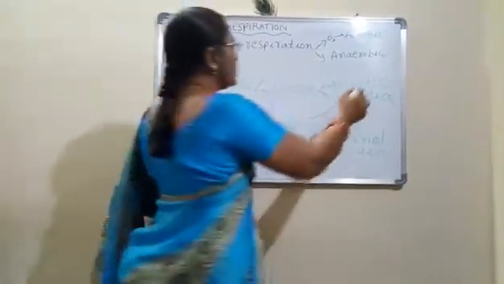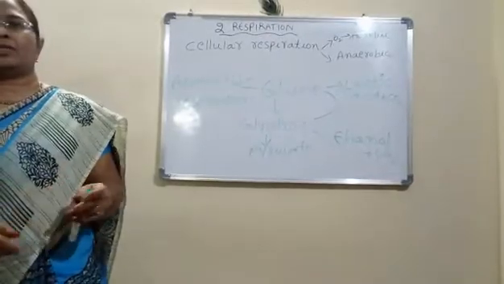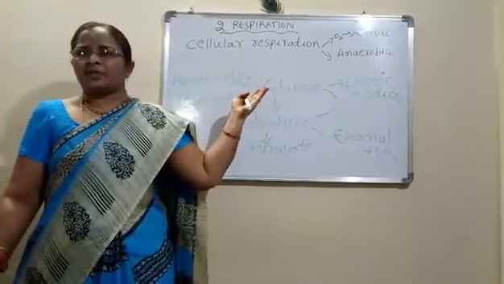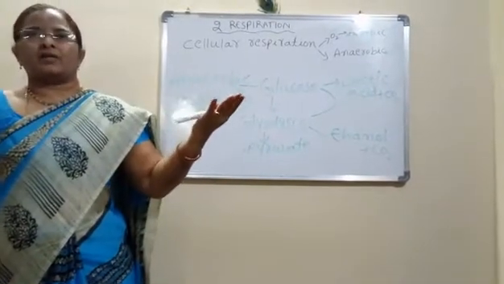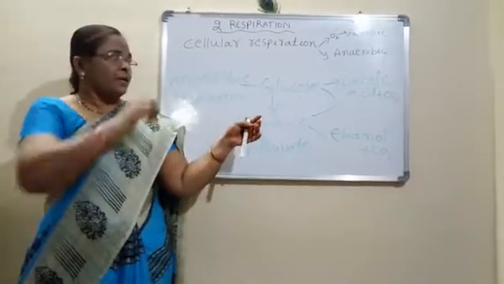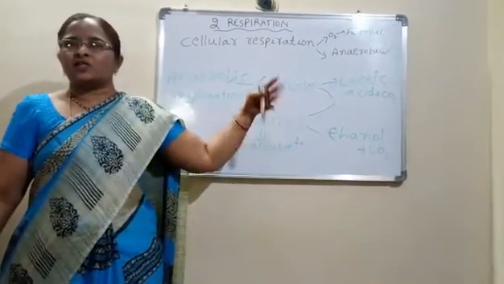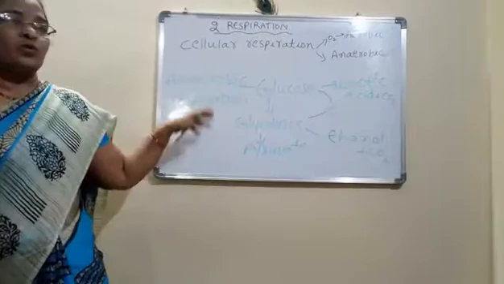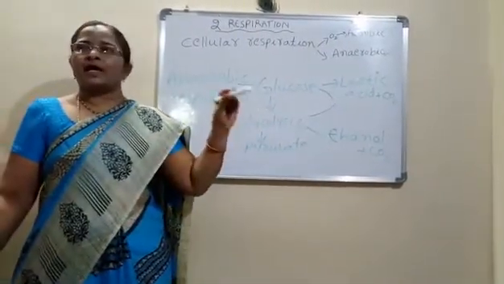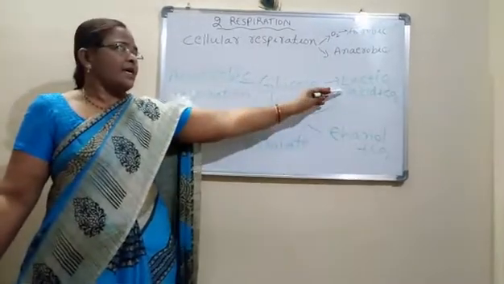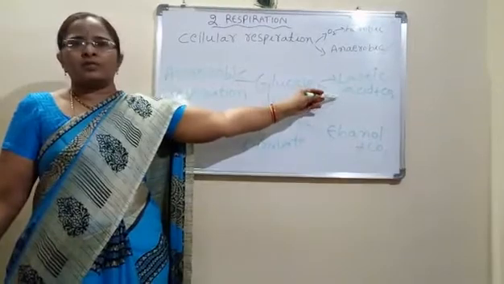In which conditions can lactic acid be formed? In oxygen depth conditions. That means, what is oxygen depth? Usually we inhale oxygen and we release carbon dioxide. But in some conditions like strenuous conditions, while jogging, running and doing hard work the whole day, at those times the lactic acid formation will be more, as well as in human beings also.